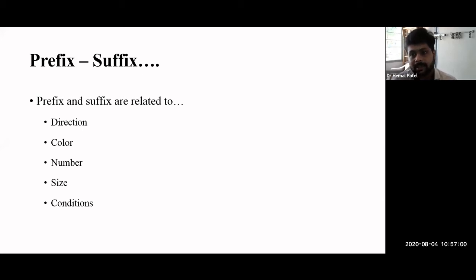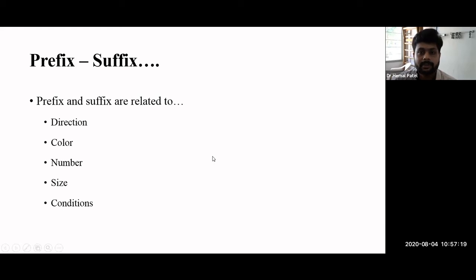Even size. Generally we use size like small size or large size. Instead of that we can use different medical terminology. So again that will change the whole root meaning. Then the condition, as I already explained to you, the itis.